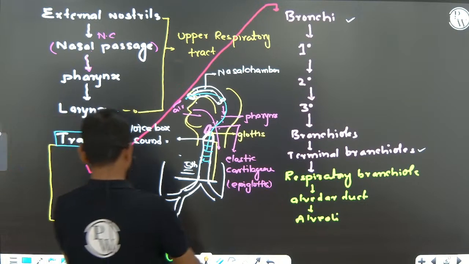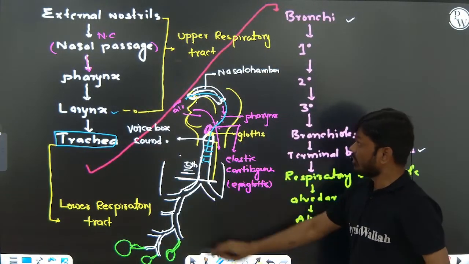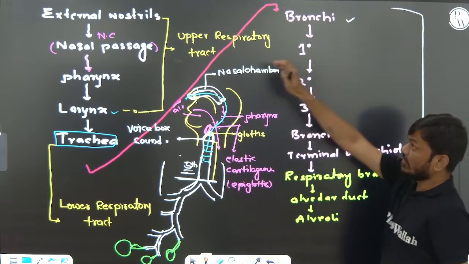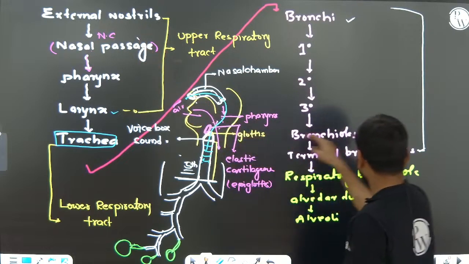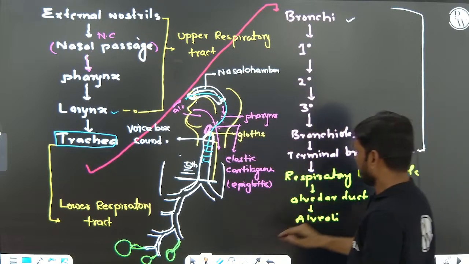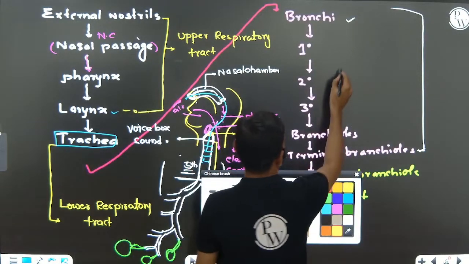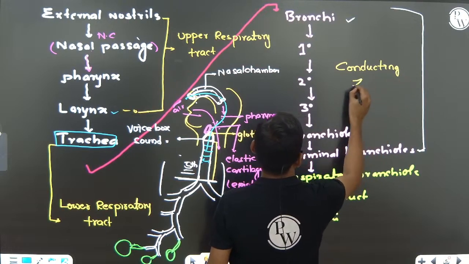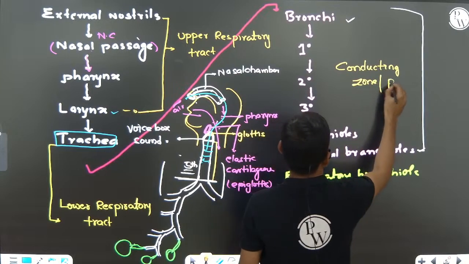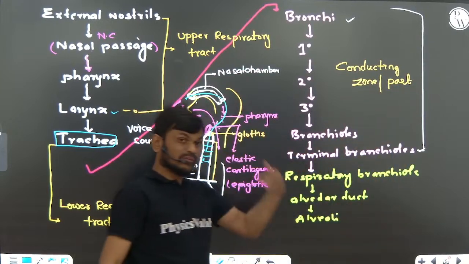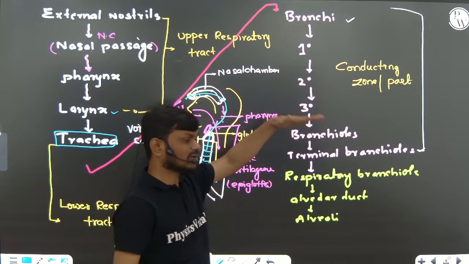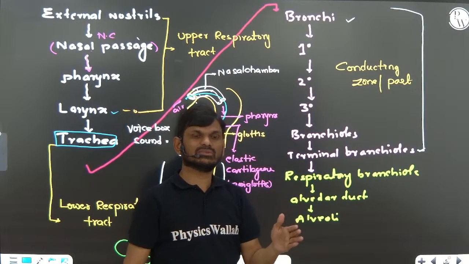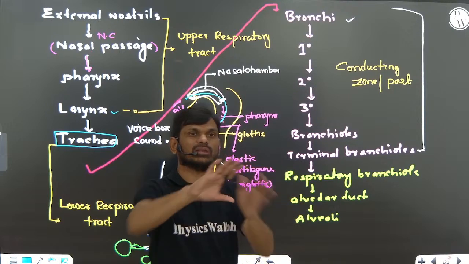Right, next one. From the external nostril up to the terminal bronchiole, we call it the conducting zone or conducting part. That means it is the part of the respiratory system that transmits atmospheric air into the alveoli.